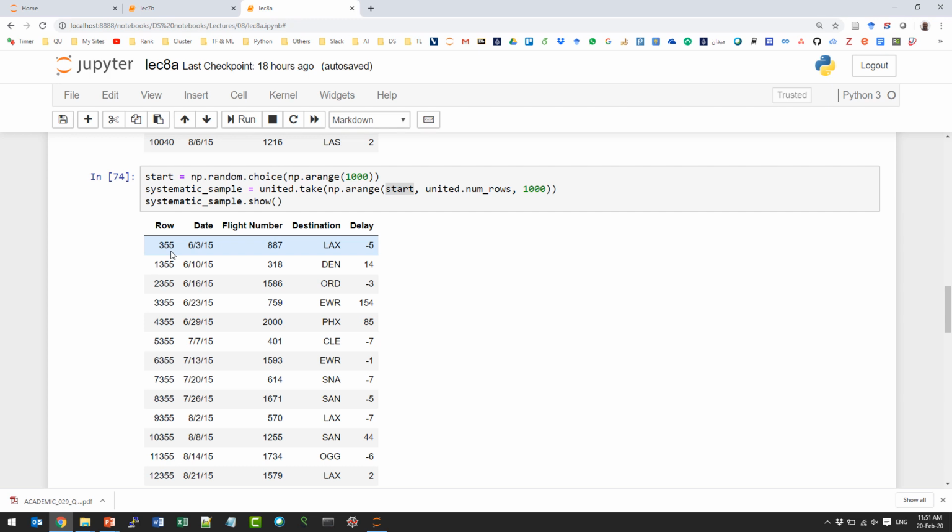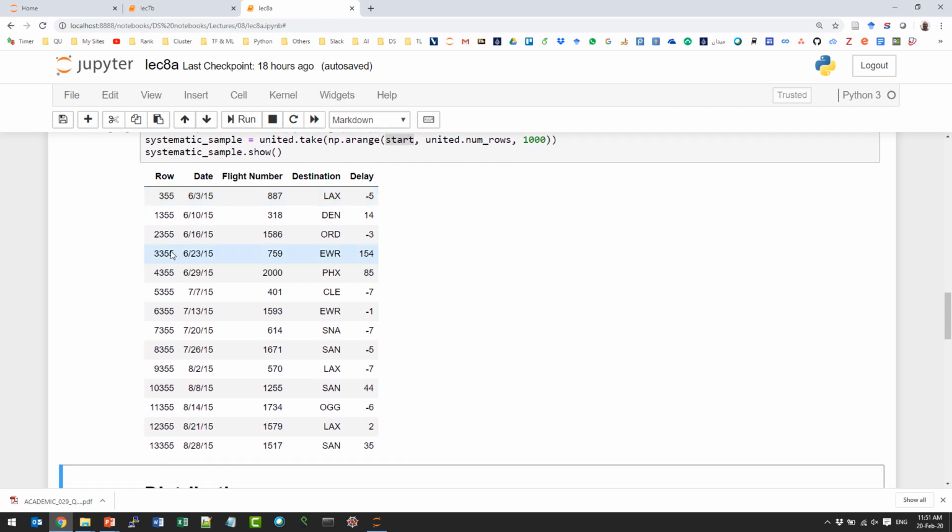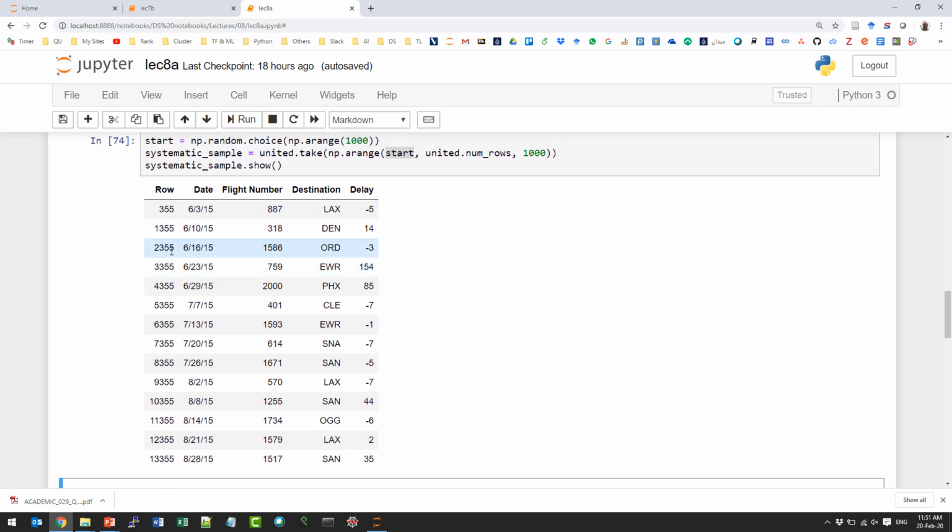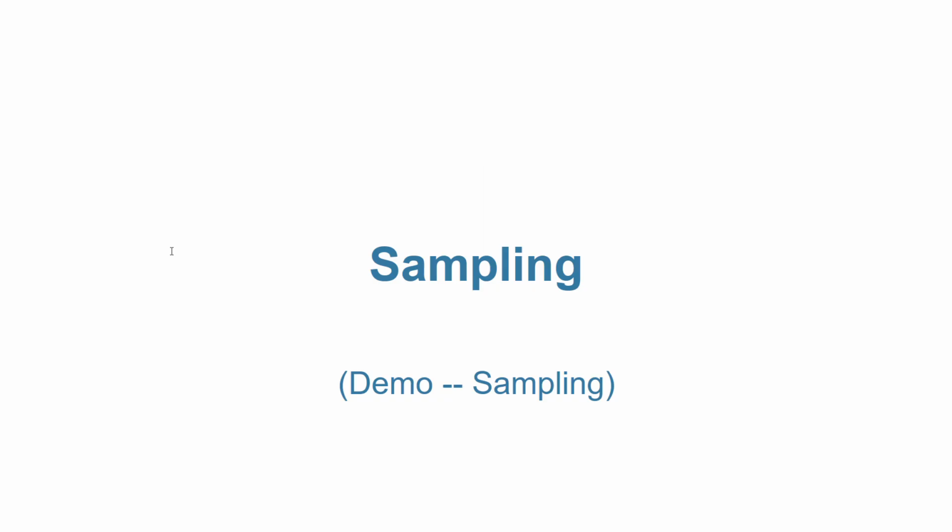So some subsets will be 0 and the other one will be 1, and we don't know that in advance. So that's not a random sample. In a random sample, we know in advance the probability of every element and every subset of the elements to be sampled, which is not the case here. So this one is called systematic sample.